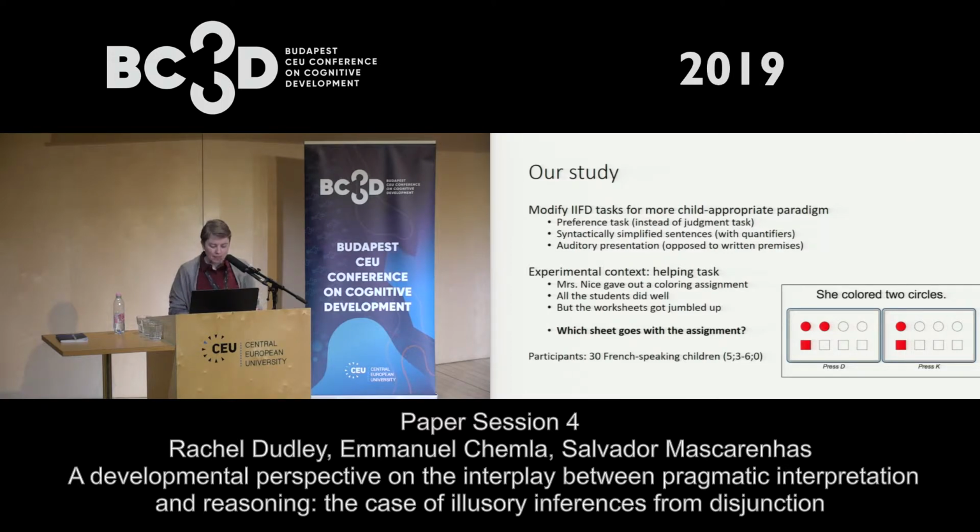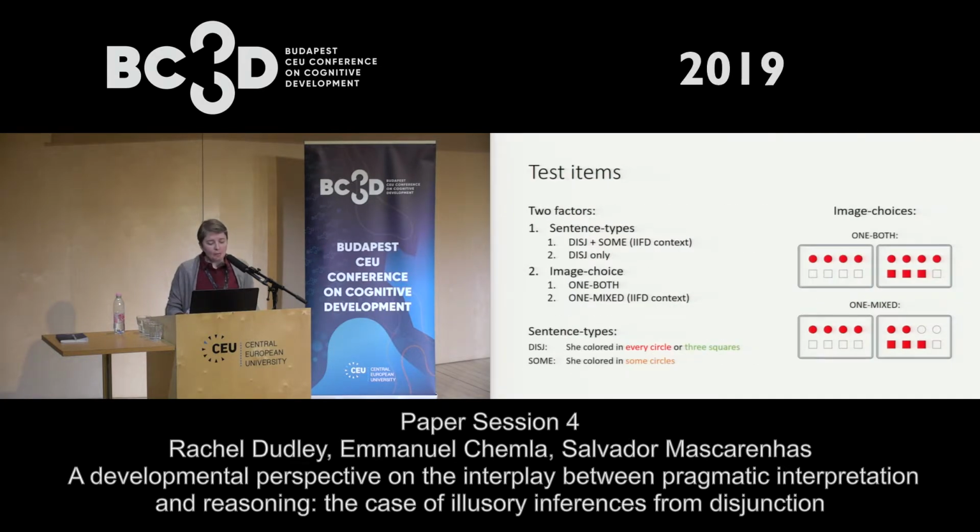And this was done with French-speaking 5-year-olds, but I'm going to show you all of the stimuli in English just for ease of presentation. Ask me about the French if you're interested. And so we manipulated 2 factors. We also had tons of filler items that I don't have time to tell you about. But in particular, we were interested in the types of sentences that you had for your premises and also the types of images that you got to choose between.